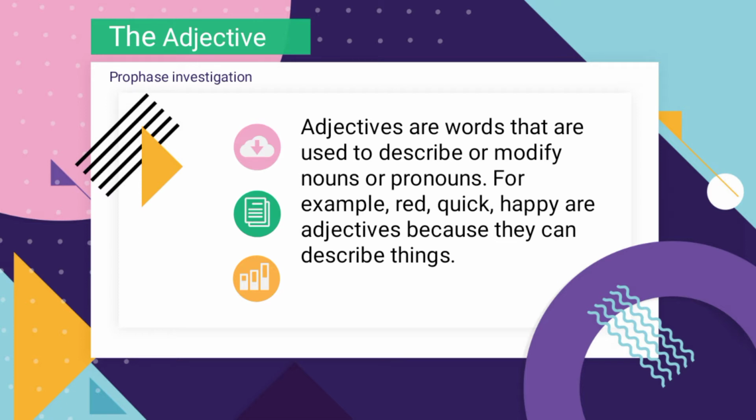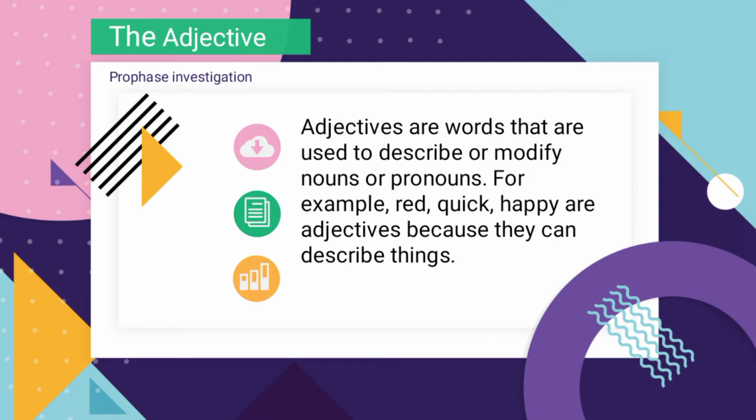They are adjectives because they can describe things like red flower, red ball, red frog, quick answer, happy face. So here you can see face is noun, answer is noun, frog is noun.